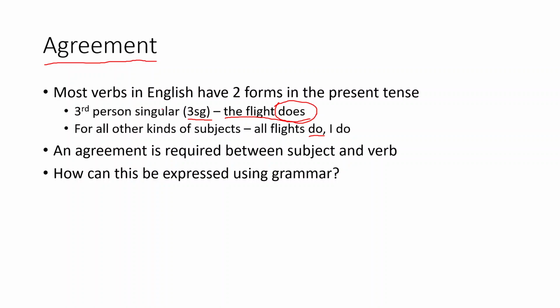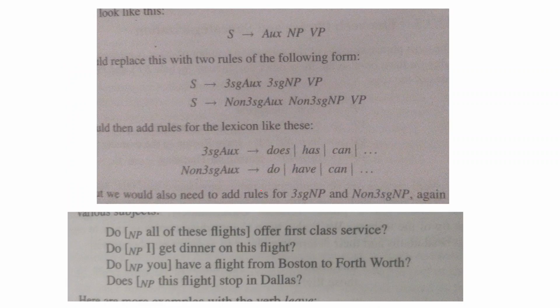So we actually need an agreement between the noun phrase here and the verb. That is, they have to match. Otherwise, it is syntactically wrong. These sorts of agreements are not required in the case of programming languages. This is specific to natural languages. So, how can we express this sort of information inside a grammar, in a context-free grammar? How can we do it?